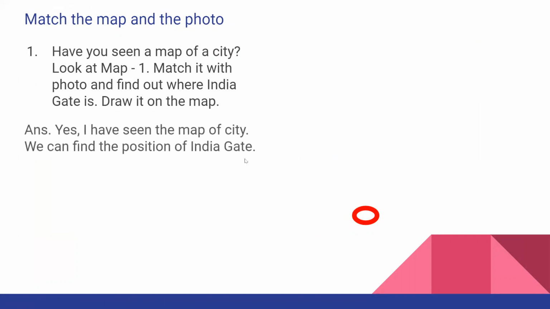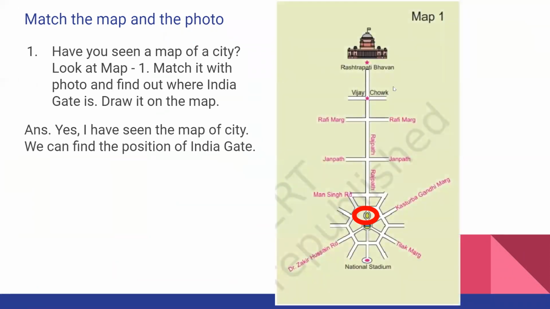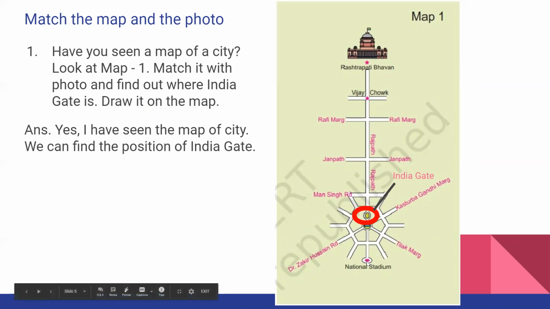See, have you seen the map of cities? Yes, we have seen it. And we can find the position of India Gate also. See, this is the map. We have to find the position of India Gate. I have already explained where the position of India Gate is. Here will be the position of India Gate. I have made a red circle here so that you can understand, and I have written India Gate here. This red marked circle will be the position of India Gate. Okay. And here will be the position of the stadium in the map, but in the photo it is not seen at all. Okay, you got it?